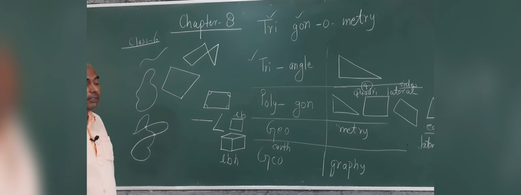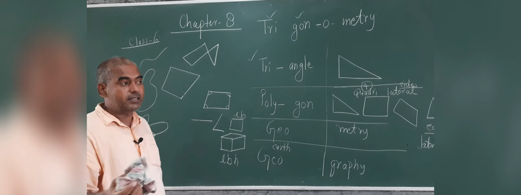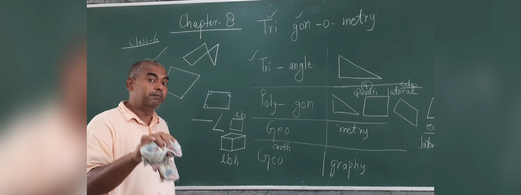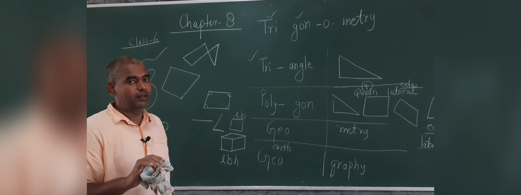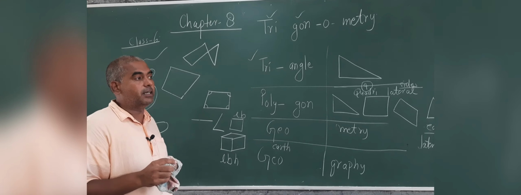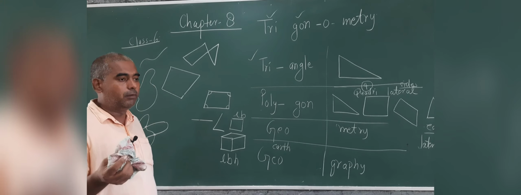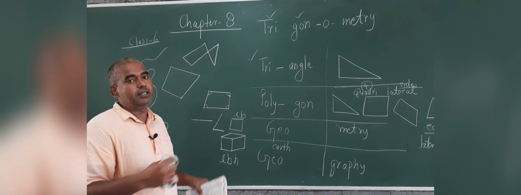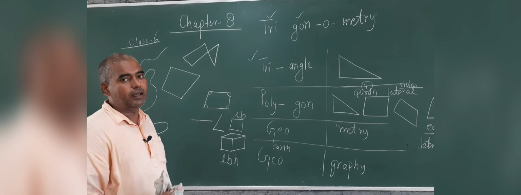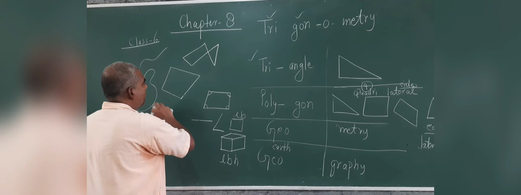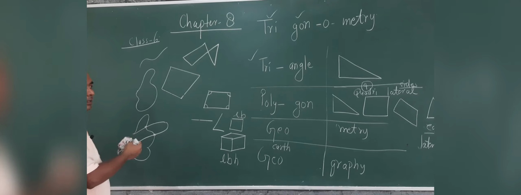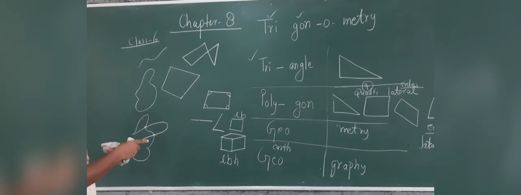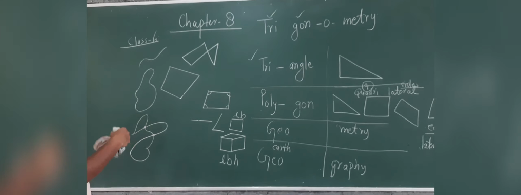What is the relation between geometry and the other mathematics, like the number system in class 10th, chapter number 1, and algebra? In the number system, numbers are there, means square roots. So how these mathematics are related to each other, I want to tell you. You have drawn it in your copy, because it is only for the understanding.